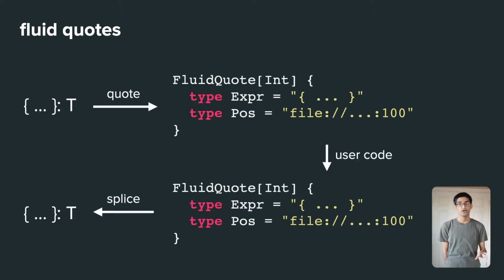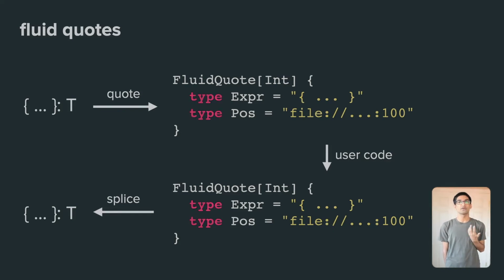Note that under the hood, quote and splice are actually regular macros. They integrate with the type system so that when we call quote, the macro can generate a new type that captures the AST. But then the user can just pass the quoted value across abstraction boundaries, letting the host language's type system propagate the AST. Finally, the splice macro inspects the dependent type containing the captured code, deserializes the AST, and splices it in at the call site. When dealing with fluid functions, we have an additional splice call macro, which performs a transformation to rewire the function parameters to use the given arguments instead.